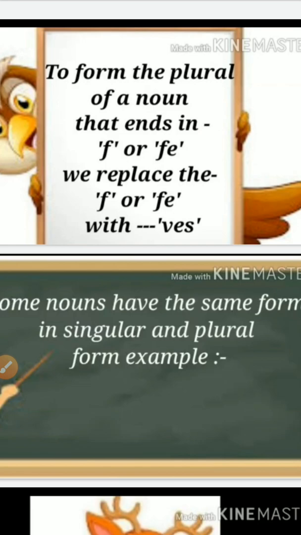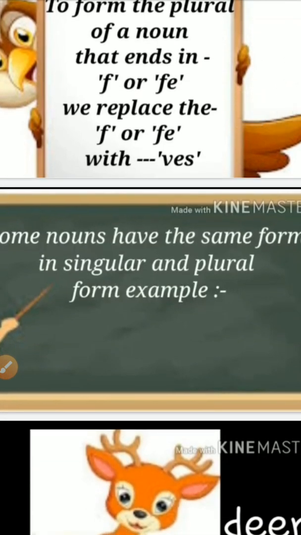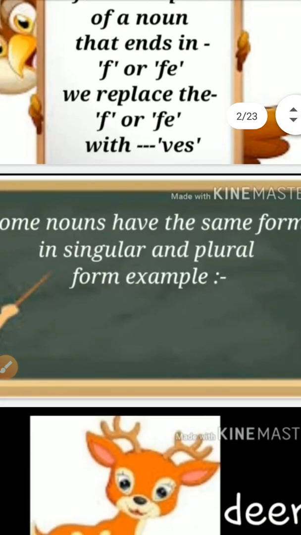Now a few more rules have been given for changing singular to plurals. That is, when we find f or fe, we replace the f or fe with ves, like leaf, leaves, wife, wives, knife, knives, etc.